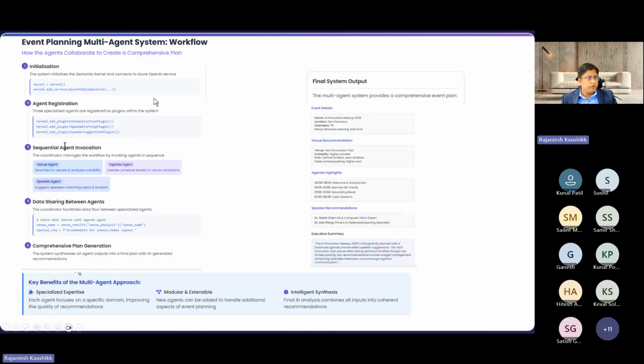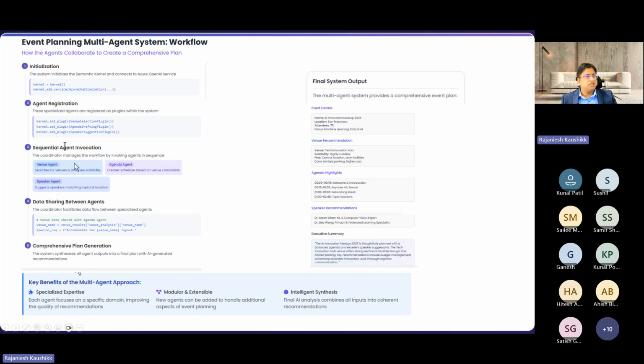And how do we develop it? First, we initialize the kernel. Then we run the agent registration, and in agent registration, we register those agents to the kernel. Then we sequence the agent invocation. First we select the venue, then we draft the agenda, then we suggest the speakers.